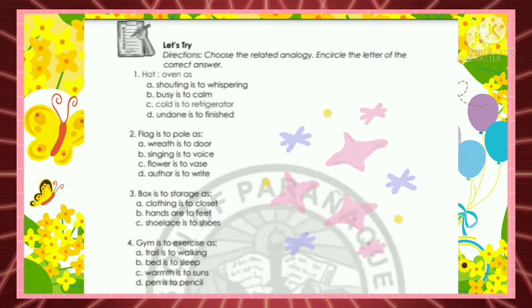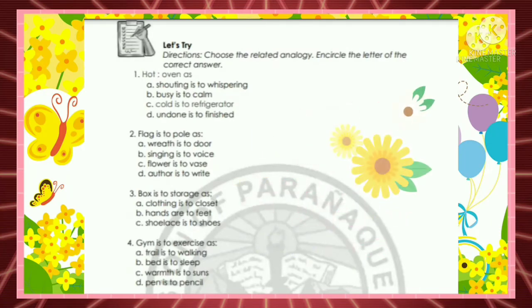Okay, number 2. Flag is to pole, as A. Rest is to door, B. Singing is to voice, C. Flower is to vase, D. Author is to write. Okay. And 3. Box is to storage, as A. Clothing is to closet, B. Hands are to feet, C. Shoelace is to shoes.